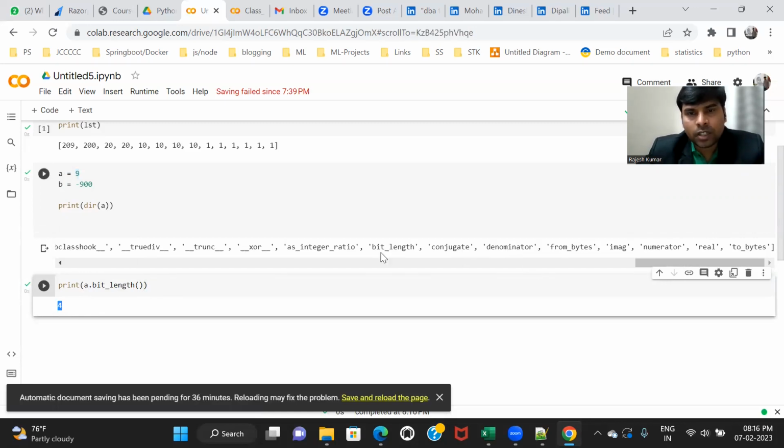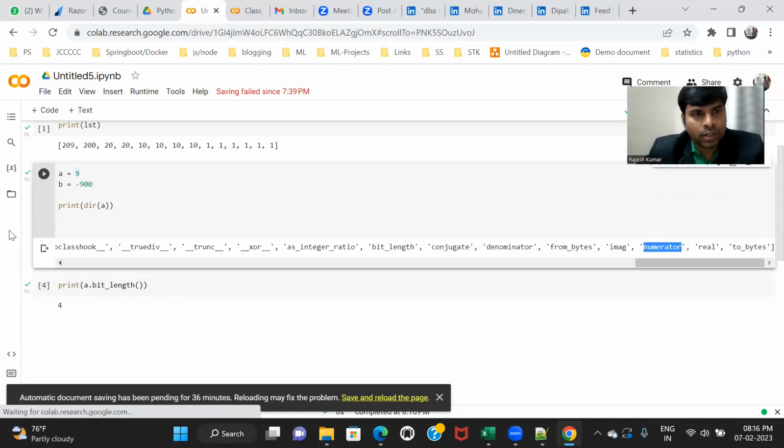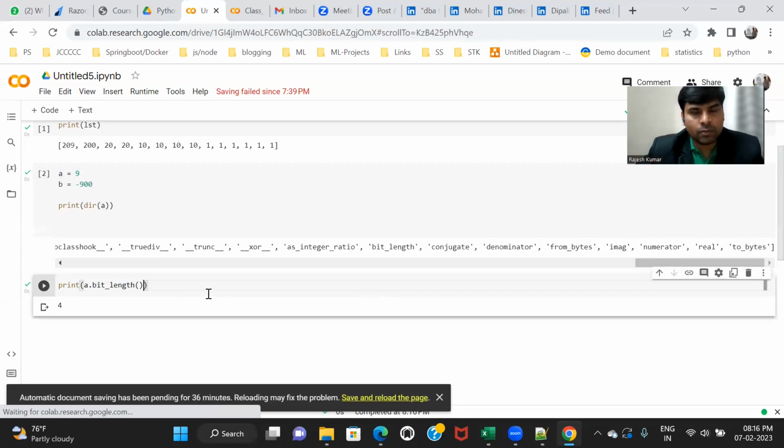Suppose I want to know the numerator for 9. You can use numerator. Let us see whether numerator is a function or an attribute. Let us run this. It is giving me 9.